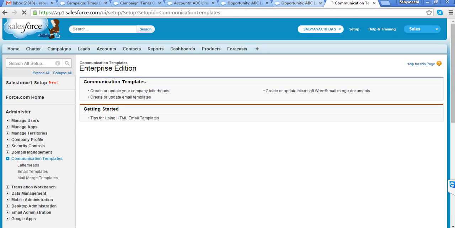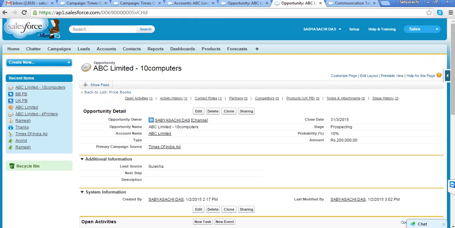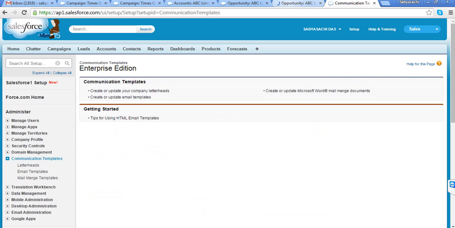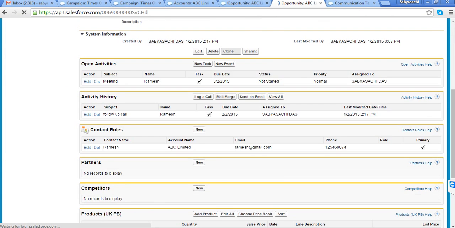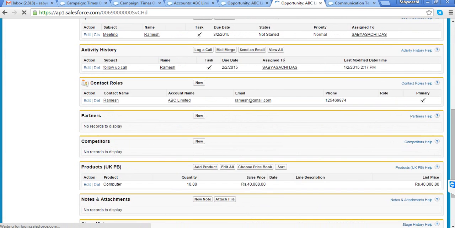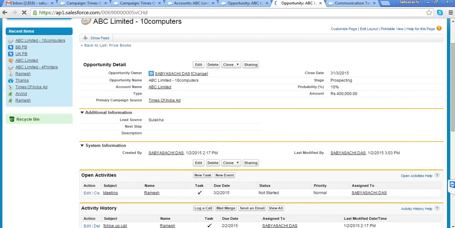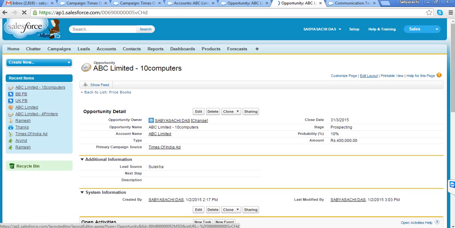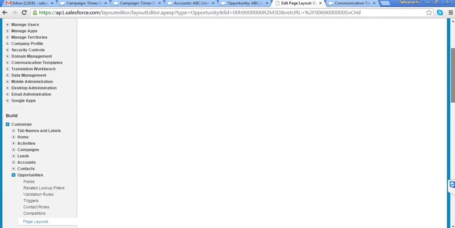Okay, so now if you go to this opportunity, okay, we have enabled quotes, but still it is not coming under the opportunity. So what we need to do, we need to go to edit layout, and we need to bring that under the opportunity.